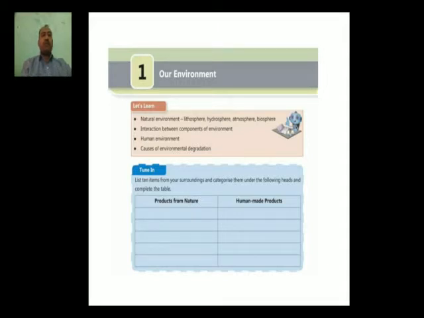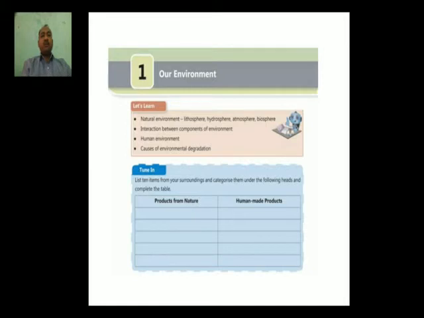Before going to start our first lesson, we need to understand the important aspects of the lesson named our environment. There are four important things mentioned here, and we will discuss all four throughout this lesson. First, natural environment. It comprises lithosphere, hydrosphere, atmosphere and biosphere. Second, interaction between the components of environment. Third, human environment. And fourth, causes of environmental degradation.